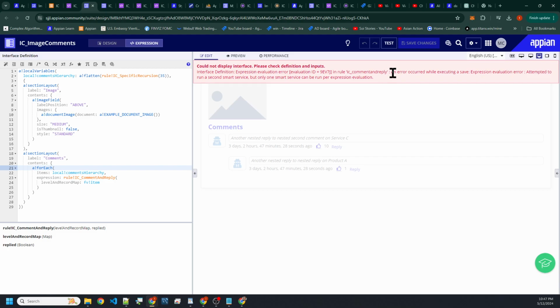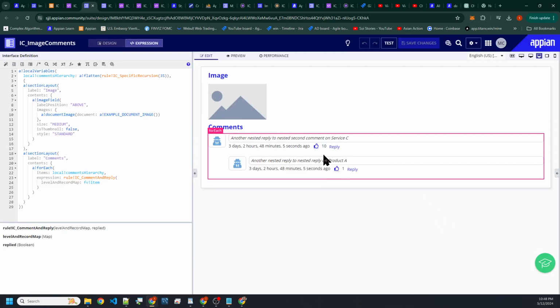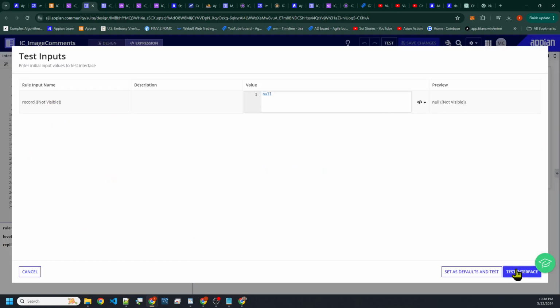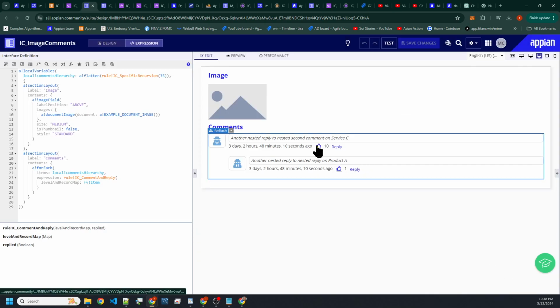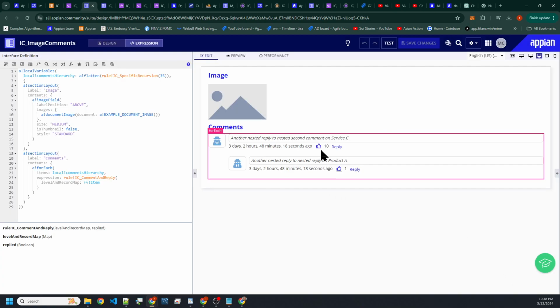interesting error here. An error occurred while executing a save expression evaluation. Attempt to run a second smart service, but only one smart service can be run per expression evaluation. Yeah, so that's kind of interesting because even though Appian is kind of cool and great, you still have limits as to how many times you can execute. Oh, notice that now it only goes up to 10.